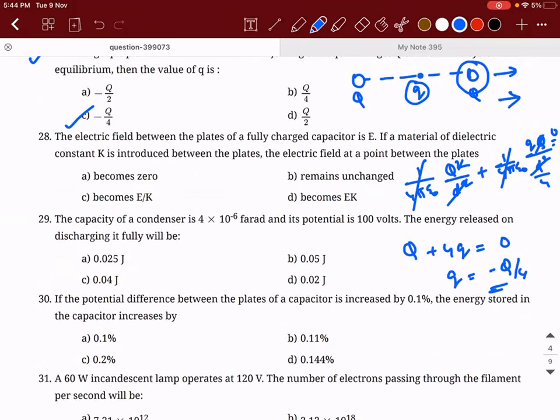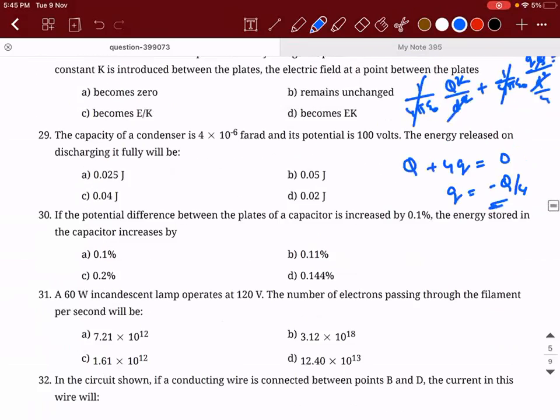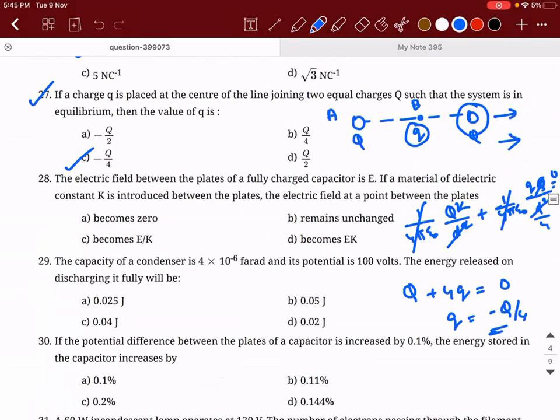Mark it. So you're taking the forces between the bigger charges and then smaller. What I'm trying to do is, see how many charges are there? 3 charges, right? So out of the 3 charges, 1 charge should experience the force due to the other 2 charges, correct? So I took A, B, and C. I said that the net force experienced by the particle at C due to the charges at A and B is 0. That's what I did. Understood?